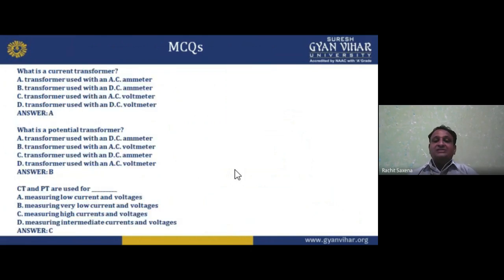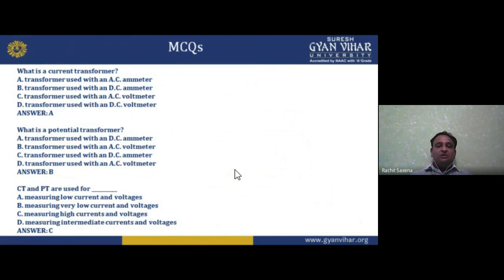Now, what is a current transformer? A transformer used with an AC ammeter, we can say option A. B is a transformer used with a DC ammeter. DC we are not using directly; we use DC but with the help of a rectifier. So option B is not there. Transformer used with an AC voltmeter: we are measuring current, so why would we use a voltmeter? So options C and D are wrong, and A, B is also wrong. The remaining option is E. So option E is correct.